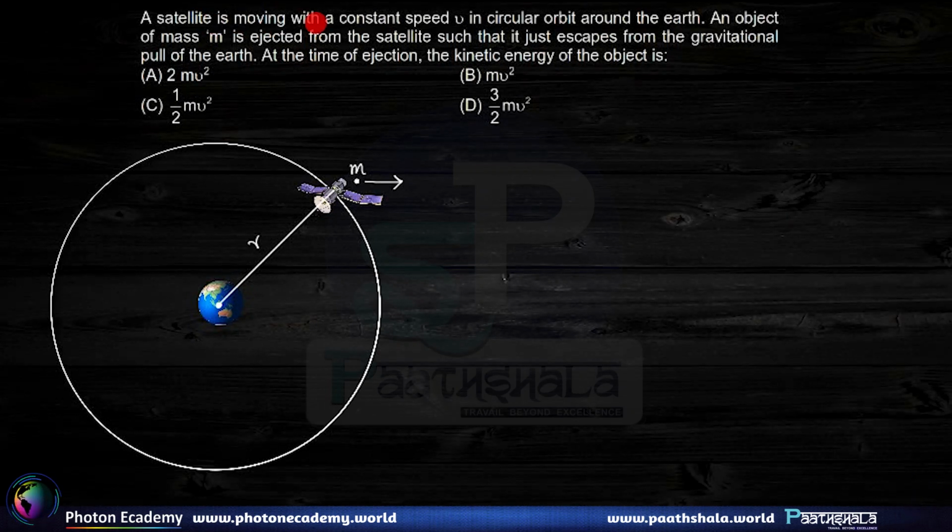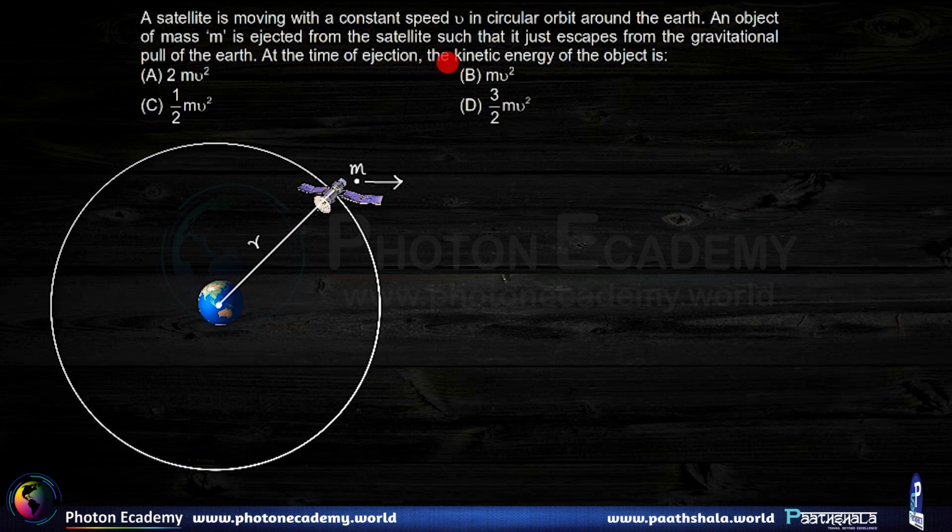A satellite is moving with a constant speed v in a circular orbit around the Earth. An object of mass m is ejected from the satellite such that it just escapes from the gravitational pull of the Earth. At the time of ejection, the kinetic energy of the object is what?